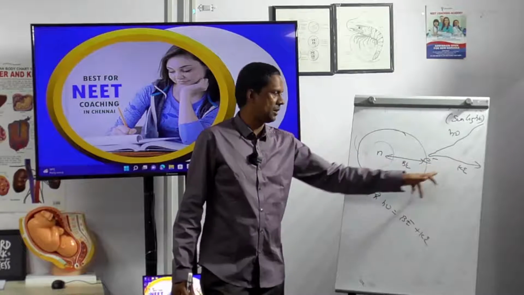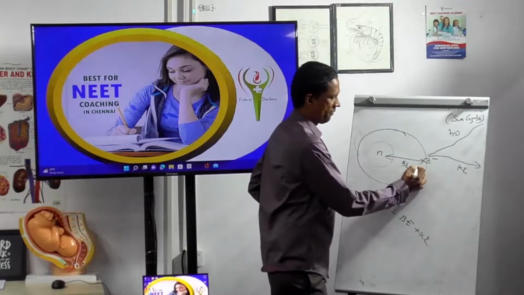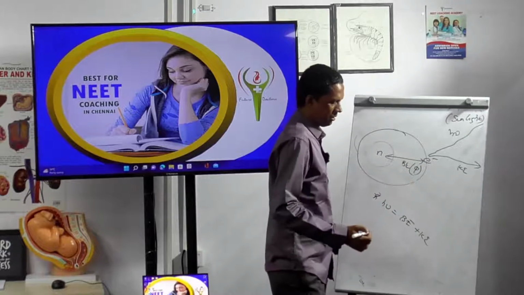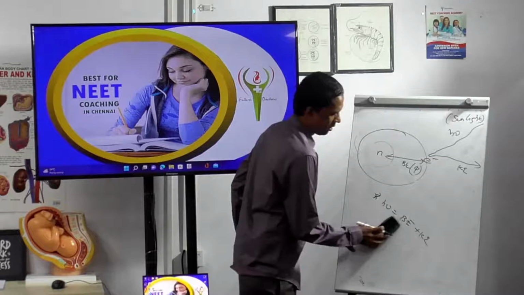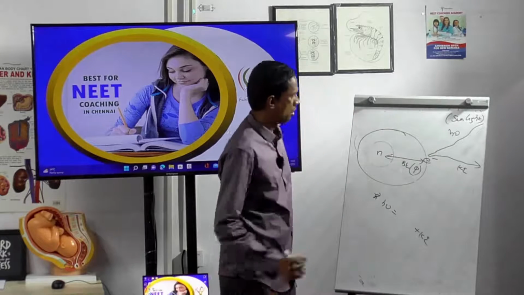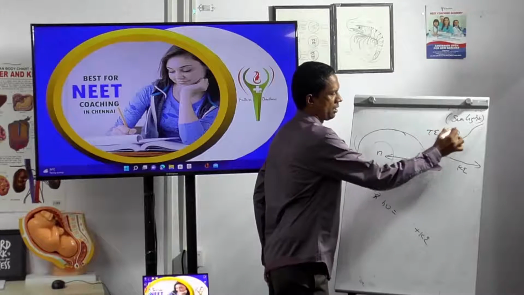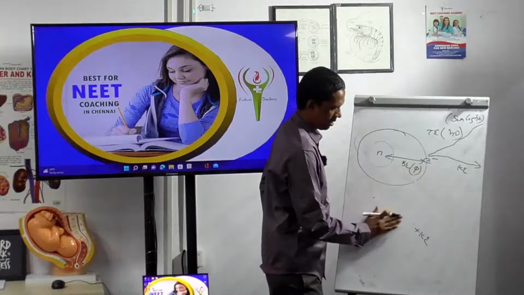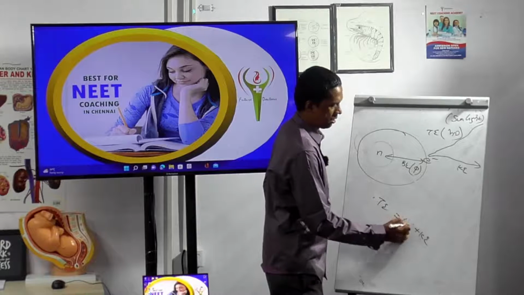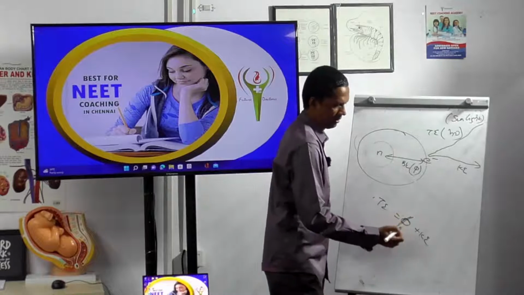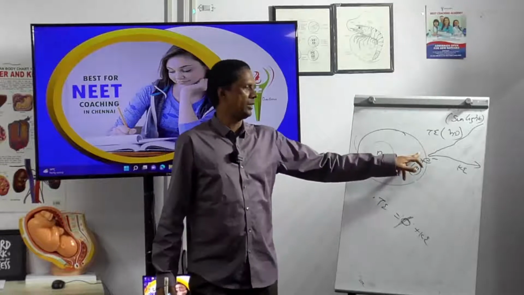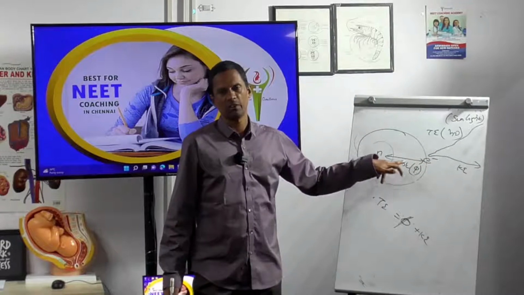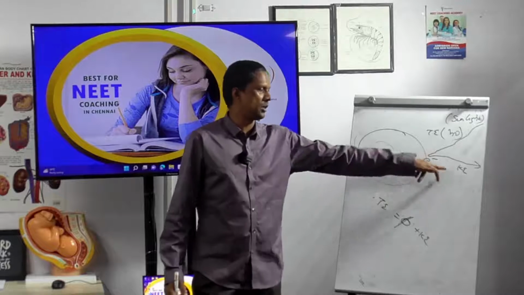So this binding energy we can keep as phi. I need to break this force of attraction between electron and nucleus.